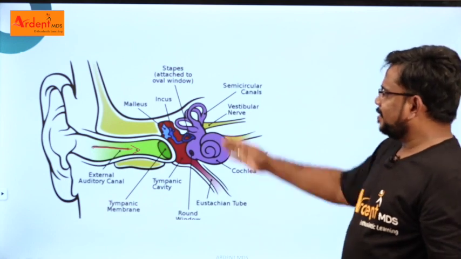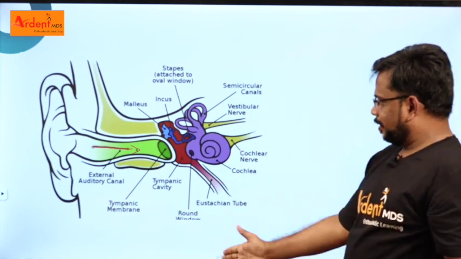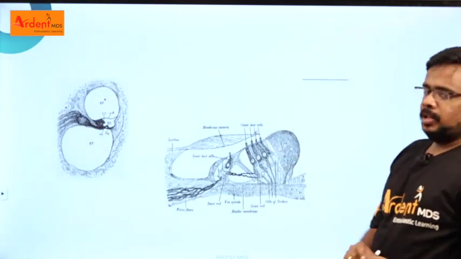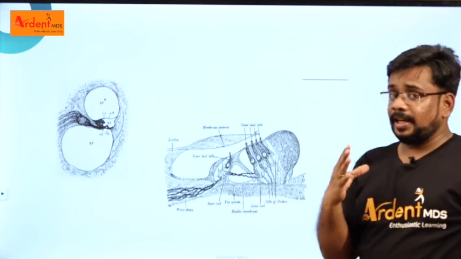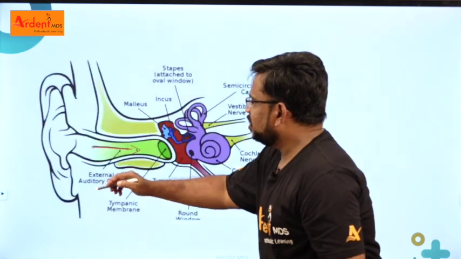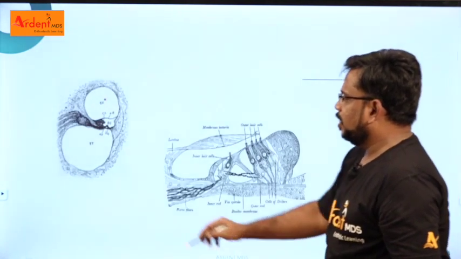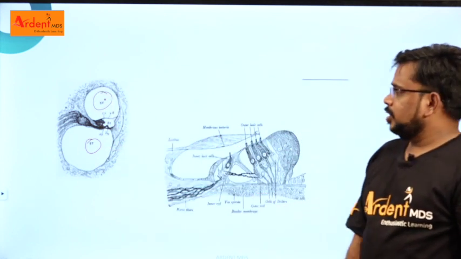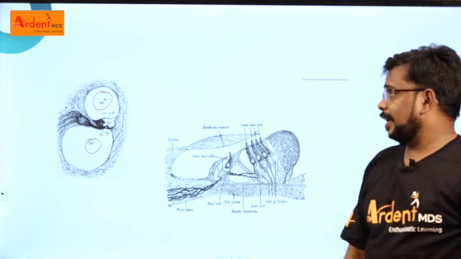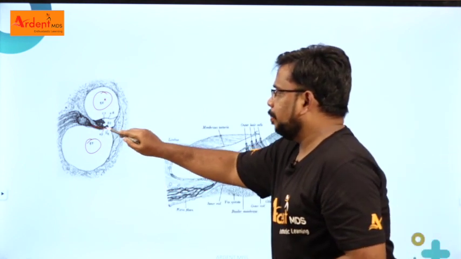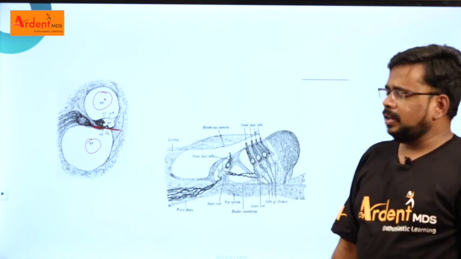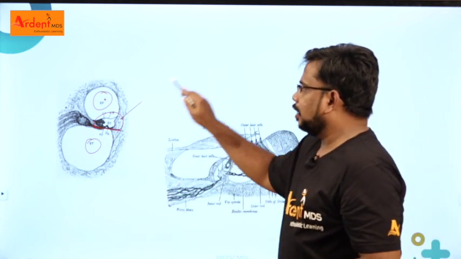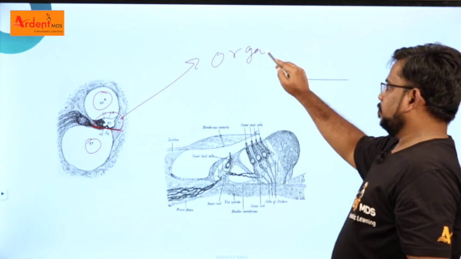Now I just take the cross section of the cochlea. Just cut it and see the cochlea. This is how it looks. This cochlea has 3 layers. Number 1, this is scala tympani, which is present here. Scala vestibuli, which is present here. In between the scala tympani and scala vestibuli, you have a basilar membrane, right? Over the basilar membrane, you have something called scala media, where the organ of Corti is present. Clear?